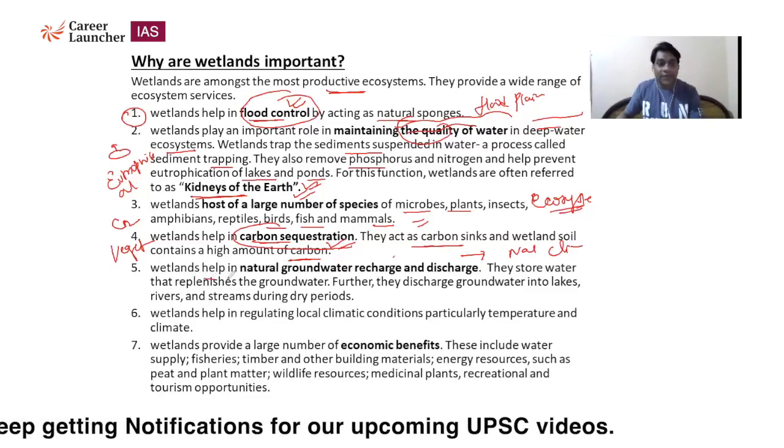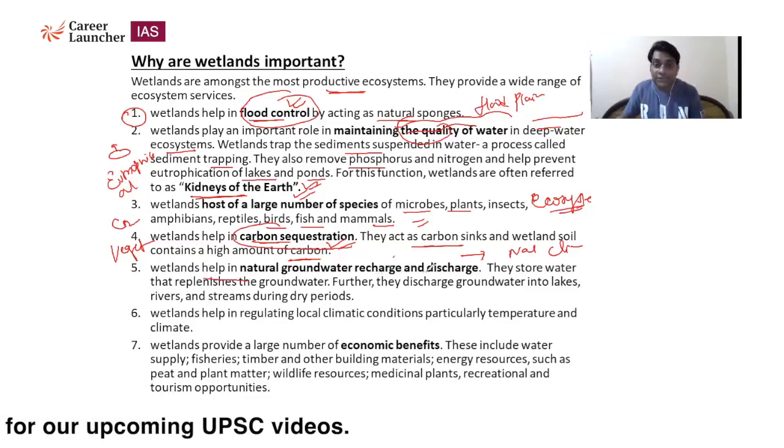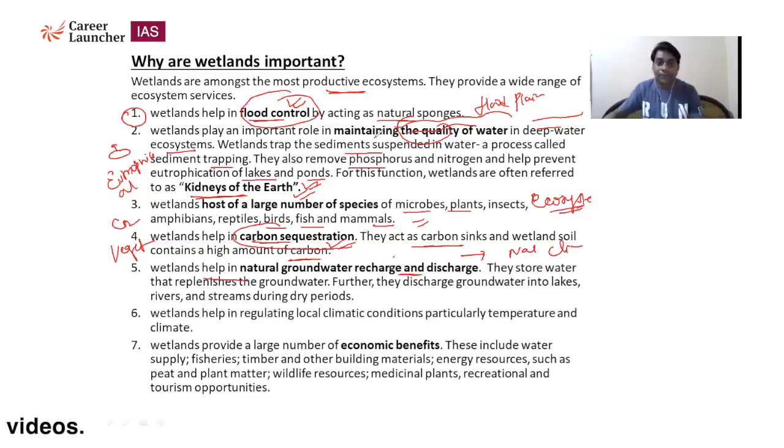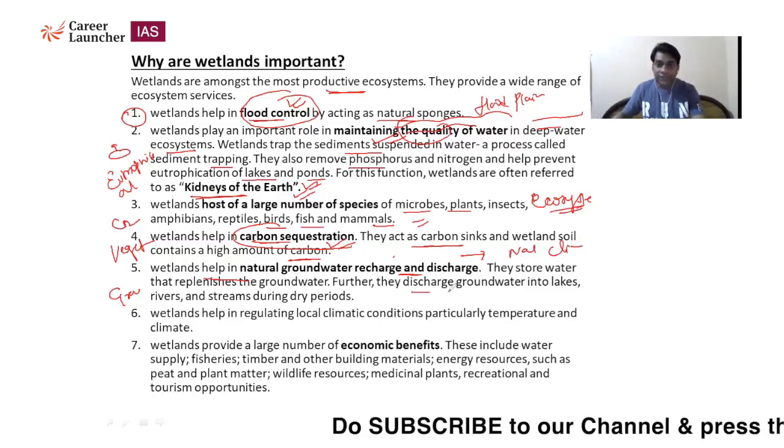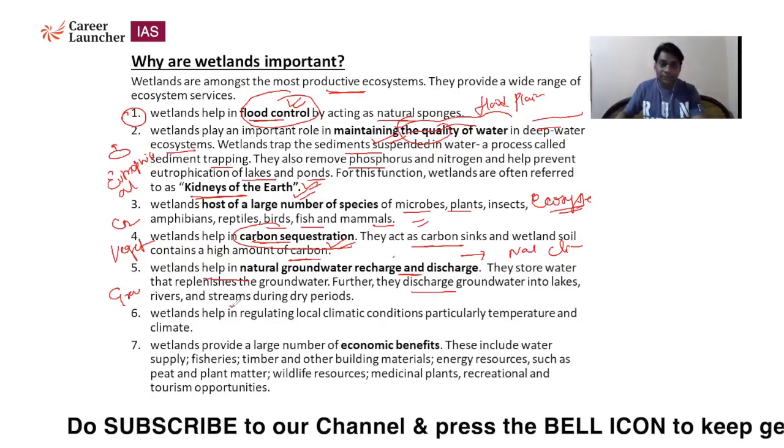Fifth, wetlands help in natural groundwater recharge and discharge. As I told you in the second point, they maintain the quality of the water. Here, they act as a recharge and discharge of the natural groundwater. Groundwater is very, very important for any part of the world. Suppose rainfall does not happen for a long period of time, we can use the groundwater for agriculture purposes. They store water that replenishes the groundwater. Further, they discharge groundwater into lakes, rivers, and streams during dry periods.